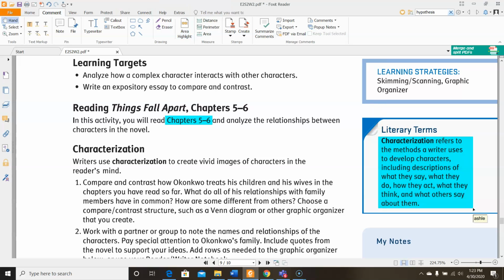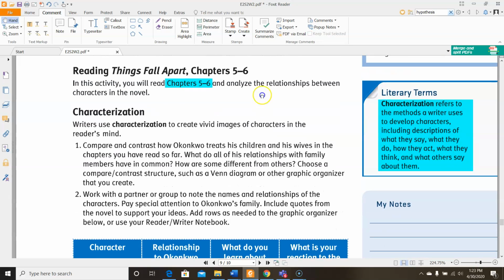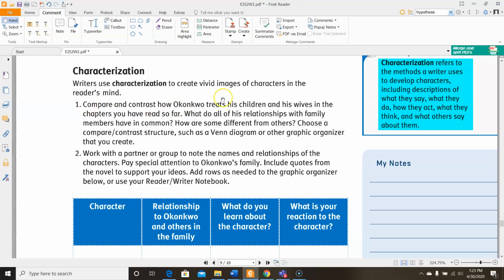It refers to the methods a writer uses to develop characters, including descriptions of what they say, what they do, how they act, what they think, and what others say about them. So writers often use characterization in order to create vivid images of characters in a reader's mind. You're going to be comparing and contrasting how Okonkwo treats his children and his wives in the chapters you have read so far. What do all of his relationships with family members have in common? How are some different from others?